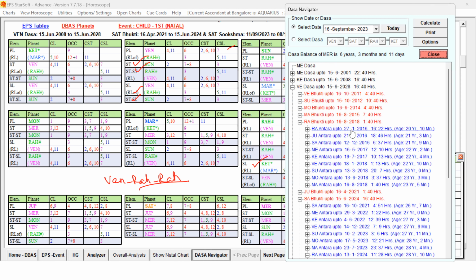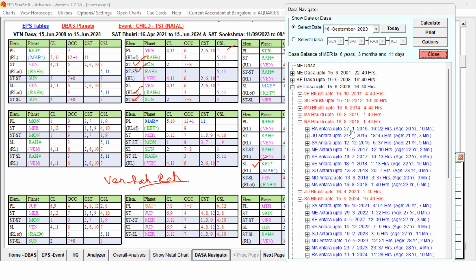Jupiter has some weakness, because it is the 4-8 cuspal sub lord, and in the star level it signifies 6, 4, 8, 12. Saturn also has weakness, and the star lord planet signifies 6, 9, 2, and Mercury again 4, 10, which is also weakness.